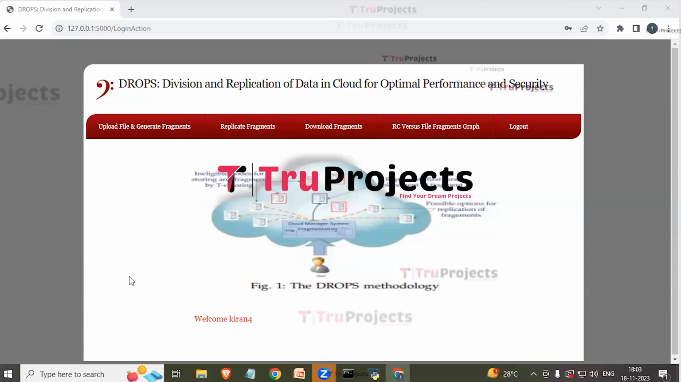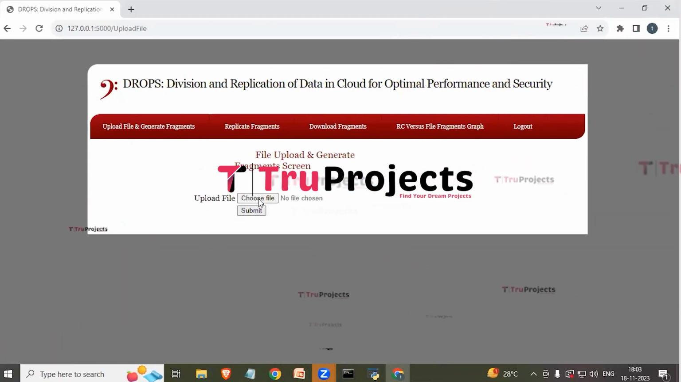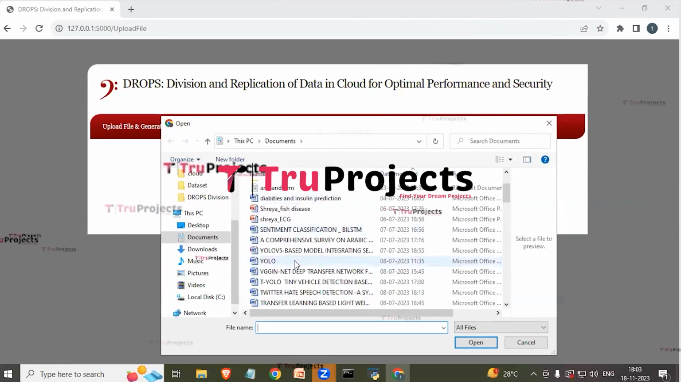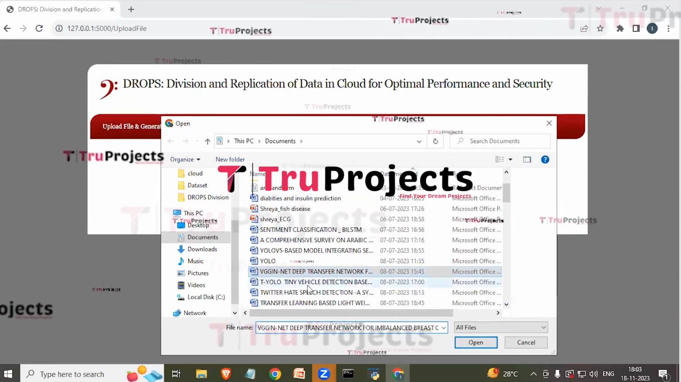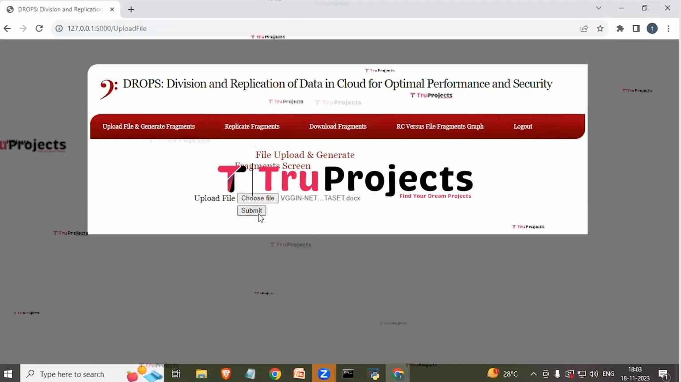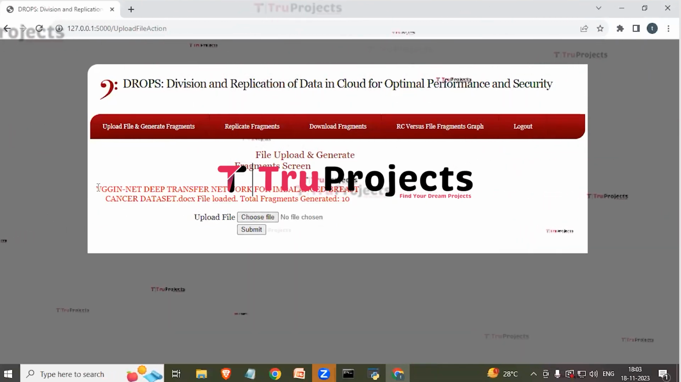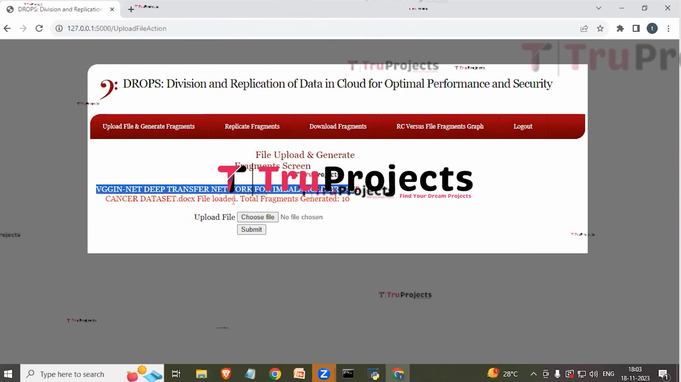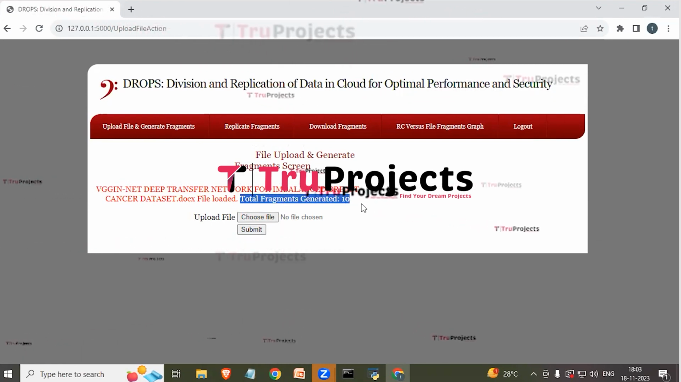So first we need to click on the upload file and generate fragments link to upload the file. Here we need to click on choose file and then select any file. So I'm selecting this file, and now we need to click on open and then click on submit. Here we can see that the file has been uploaded and a total of 10 fragments are generated. Now we need to click on the replicate fragments link to send all fragments to 3 cloud servers.